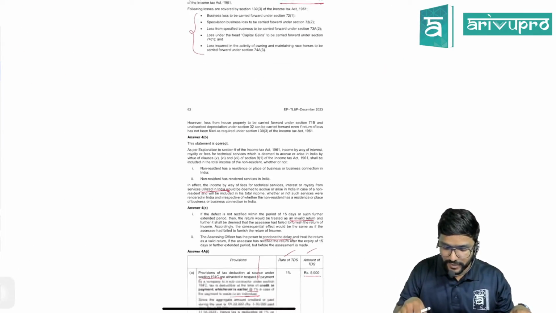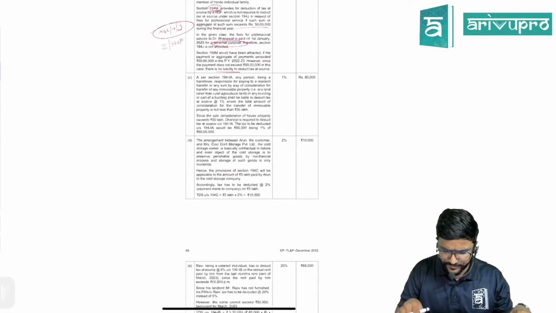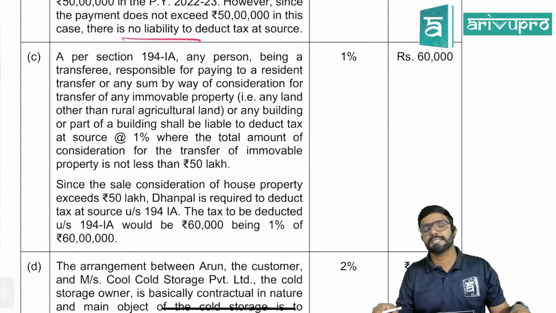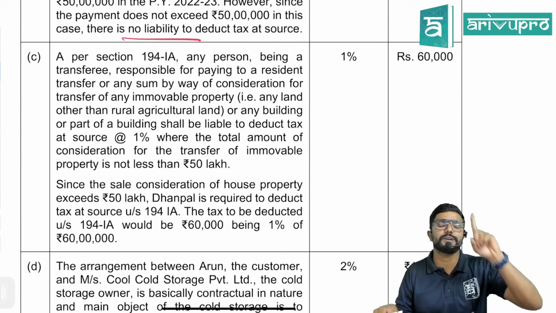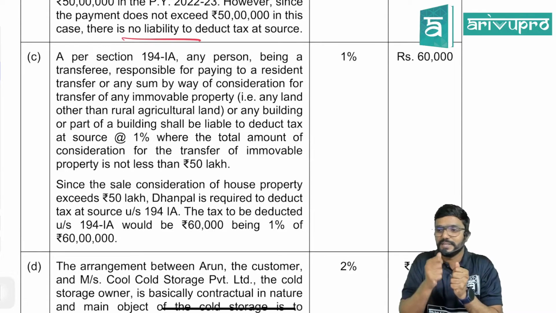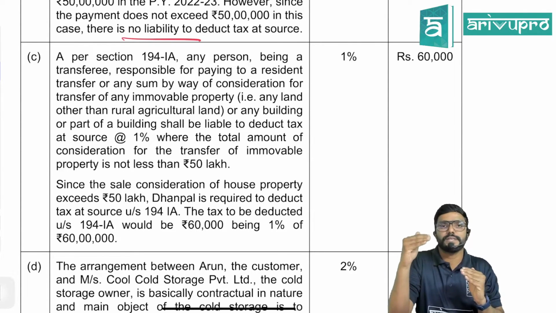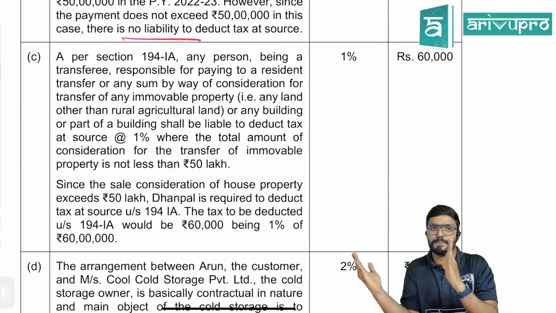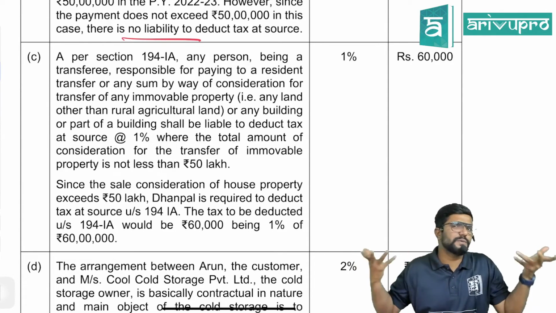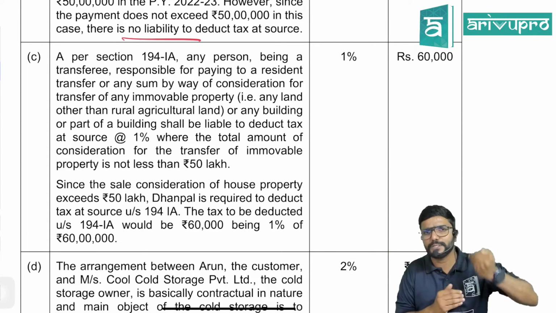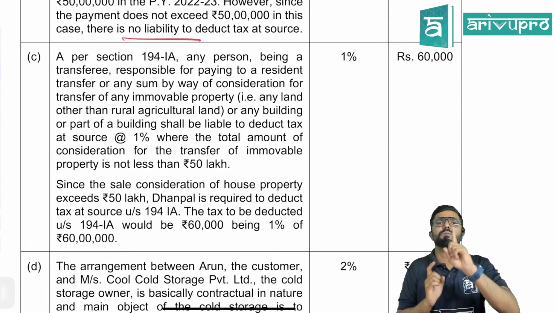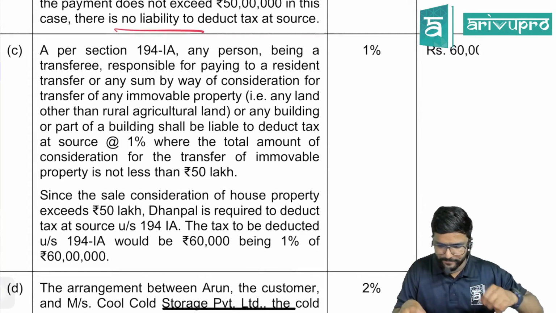So in case of buying the immobile property, the buyer, if he is paying more than 50 lakh, should he deduct TDS? Yes, under section 194IA. At what rate, sir? 1%. Actually, we should compare actual purchase price with stamp duty value. We have to take whichever is higher and check is it more than 50 lakh. If yes, we have to deduct TDS at 1%. But here in this question, they have not given the stamp duty value. They have given actual purchase value, which is more than 50 lakh. Should TDS be deducted? Yes, at 1%, as it is more than 50 lakh.